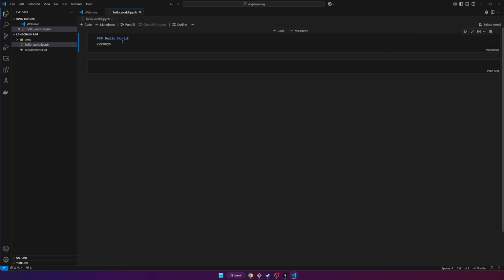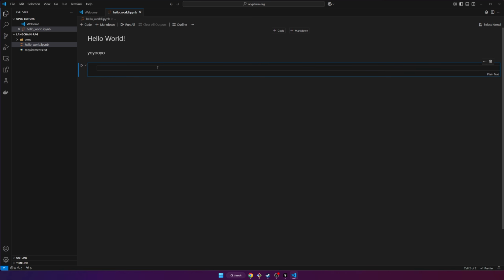So markdown is like hello world, yo yo yo yo. Once you have the text specified in the markdown cell, you can then confirm it, and now it shows it as markdown, which is cool. And then now if you want code, we can do some code. We'll just run hello world, like that.